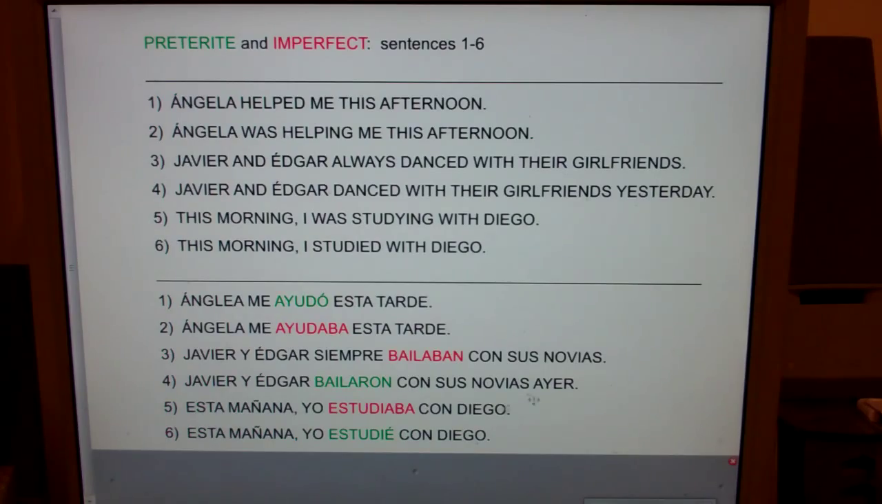All right, let's look at this. Number 1, Angela helped me this afternoon. One time this afternoon she helped me, so it's preterite. Remember, if it ends with an E, it was done by me once. If it ends in an O, it was done by Joe or Angela once.